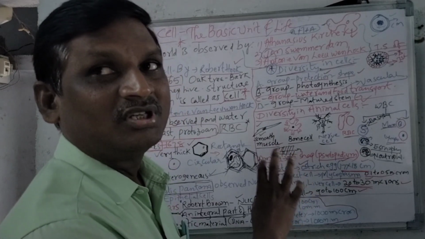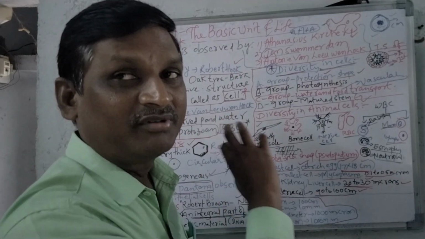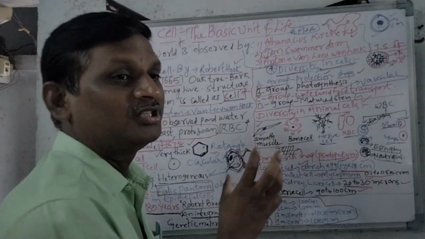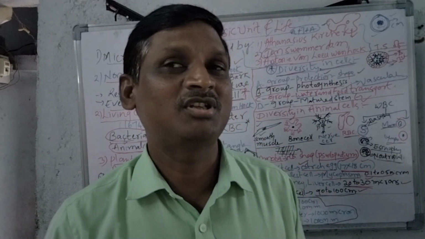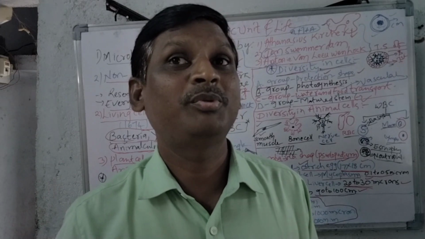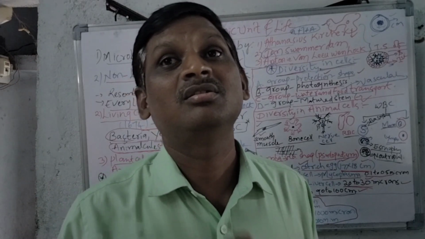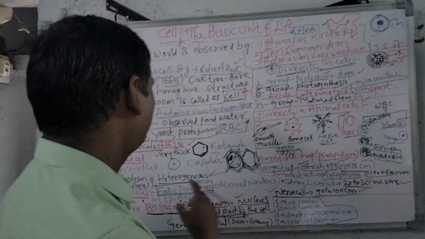Antony van Leeuwenhoek was not a scientist, he was a merchant. Because of his discovery of the single lens microscope, it could magnify 300 times more. This is also very important. How many times does the single lens microscope made by Antony van Leeuwenhoek magnify? 300 times more. So that is very important.